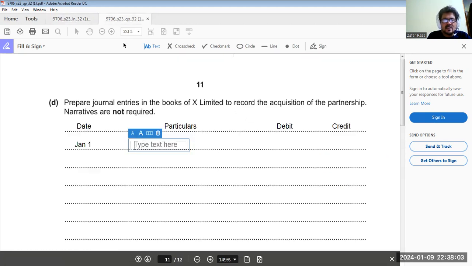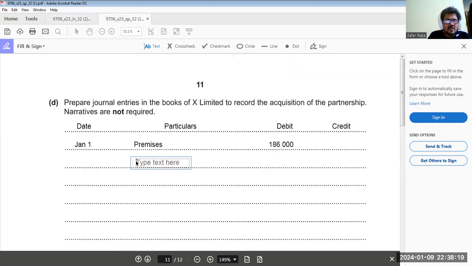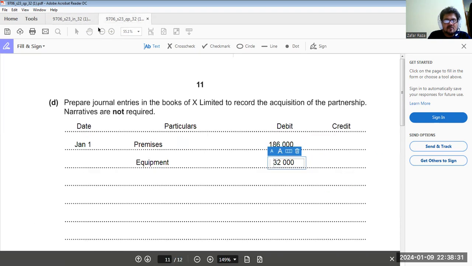So we'll take premises 186,000 debit. Then we debit equipment 32,000. Then we'll debit vehicle 18,000.